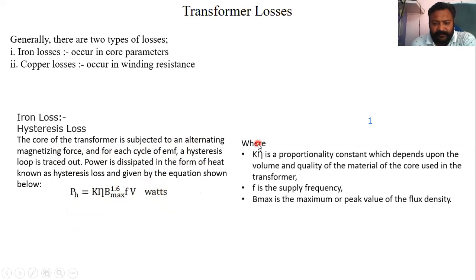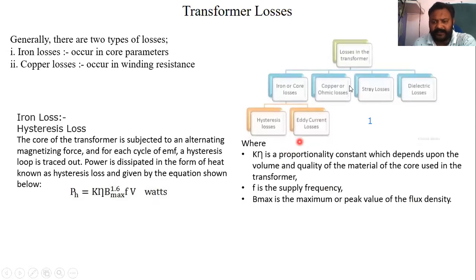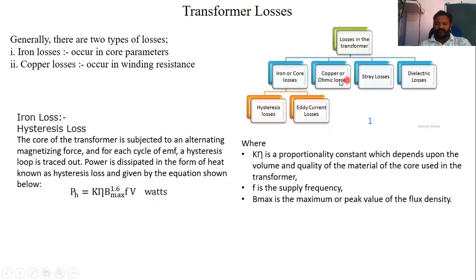Here Kh is a proportionality constant which depends upon the volume and quality of the material of the core used in the transformer. F is the supply frequency, and B max is the maximum peak value of flux density. Got it? So the losses in a transformer are iron or core loss, eddy current and hysteresis loss as I have told, copper loss or ohmic losses, then stray losses and dielectric losses.